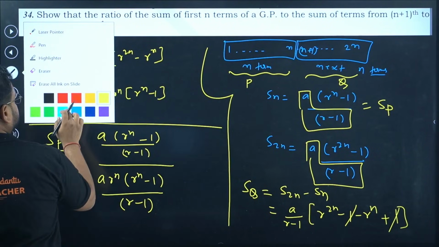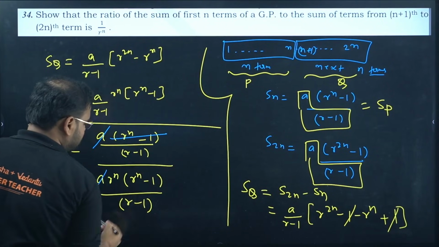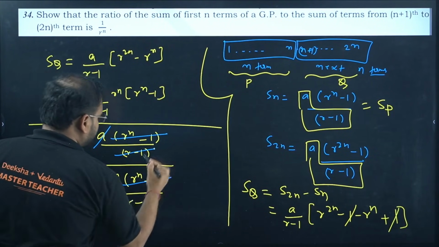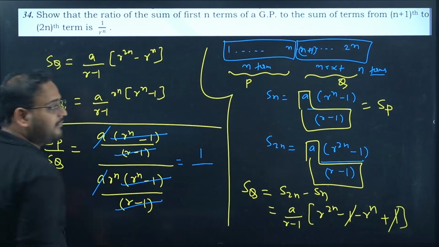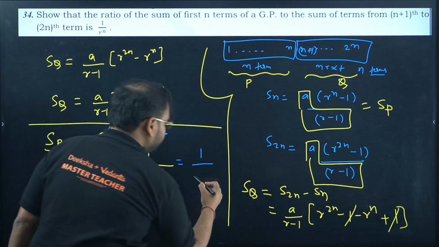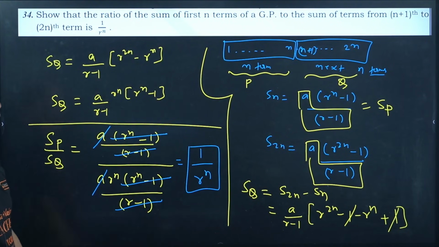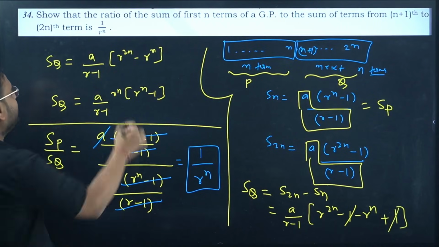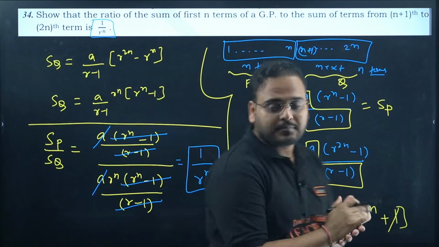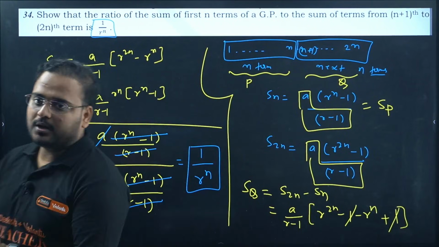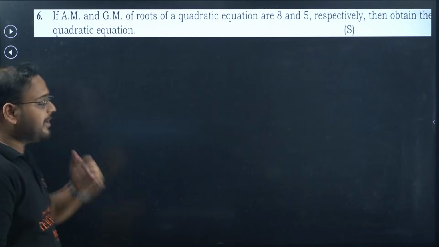A and A cancel, and r minus 1 cancels. The numerator has 1 left, and the denominator has r power n left. That's my result, r power n, which is what we had to prove. Please check, clear or not? A very good question.